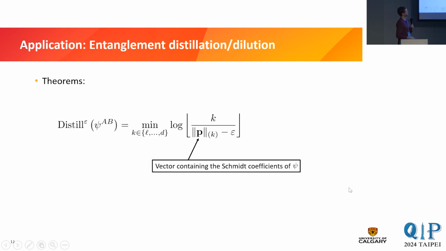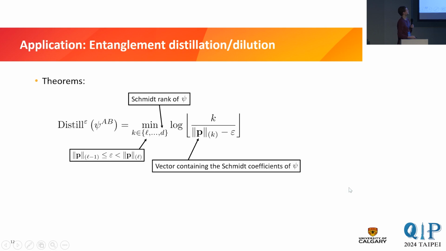If you do it like that, you get again a closed form expression where you have this Ky Fan norm of the vector that contains the Schmidt coefficients. Of course, the error that you allow somehow plays a role. This appears as well. And again, you have this simple minimization over a discrete set, where now the lowest value of k is no longer 1, but it is L, and L is essentially the smallest integer such that this Ky Fan norm is larger than the error that you allow.